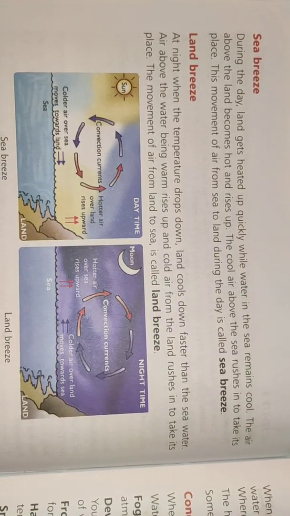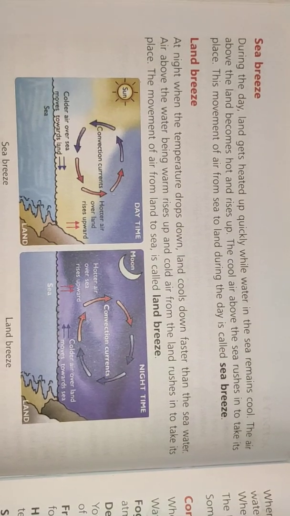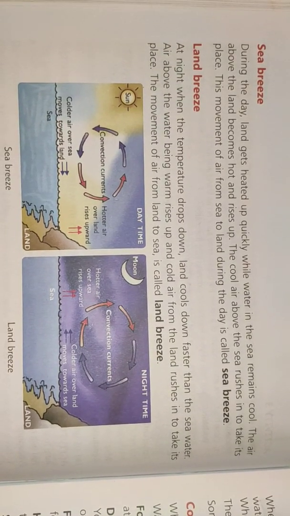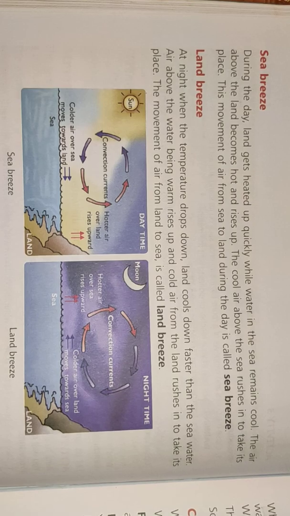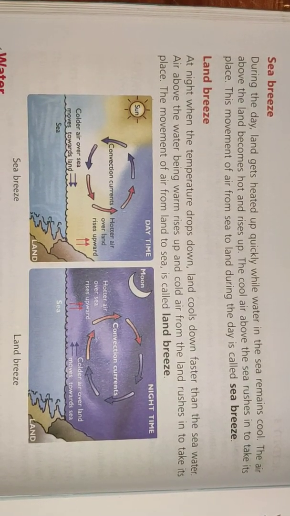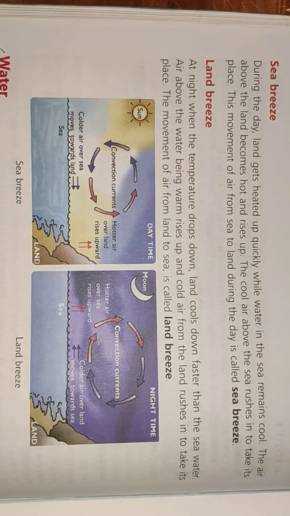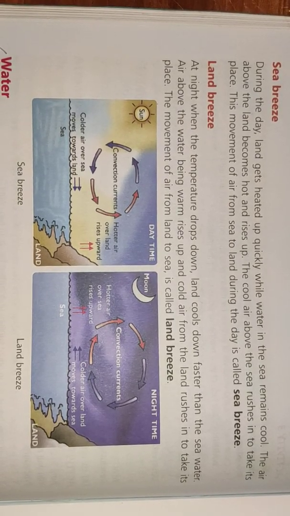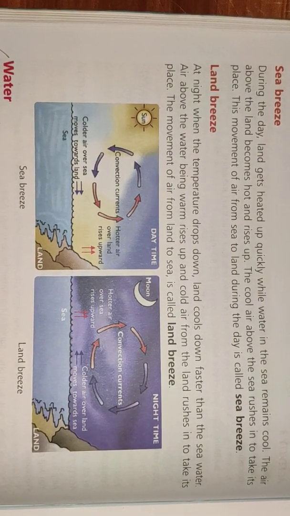Sea breeze. During the day, land gets heated up quickly while water in the sea remains cool. The air above the land becomes hot and rises up. The cool air above the sea rushes in to take its place. This movement of air from sea to land during the day is called sea breeze.